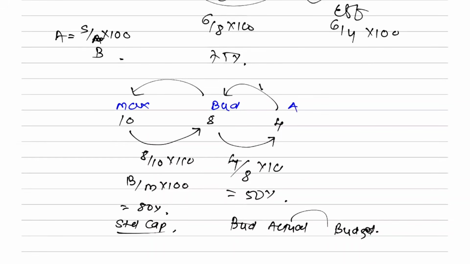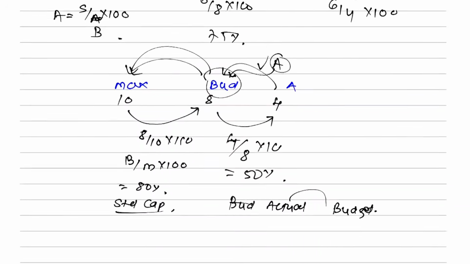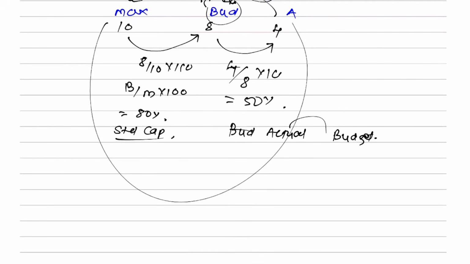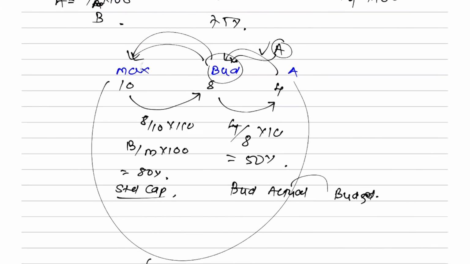Okay, so here which ratio will come: actual utilization out of budgeted capacity. There is standard utilization, what you are planning out of maximum capacity. That is only capacity basis for that matter. What is actual capacity utilization? Capacity only written means it is maximum. So what you have actually utilized, actual capacity utilization: out of your capacity you have utilized only 4 hours, so 40%. The formula will be actual upon maximum into 100.